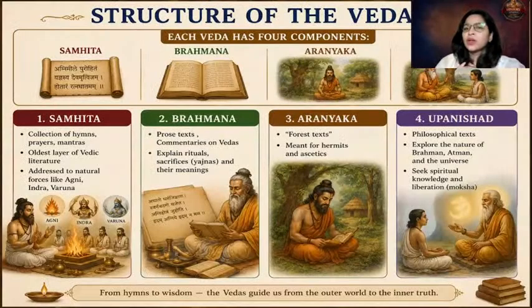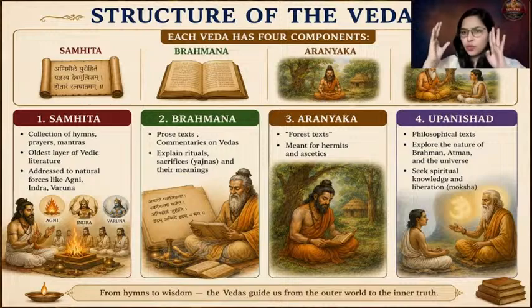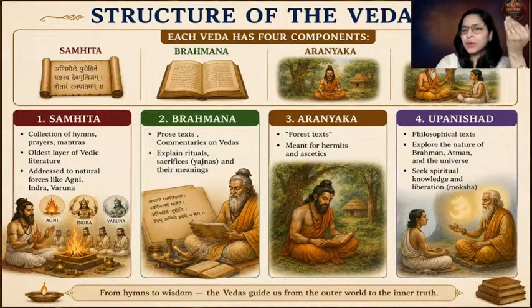Let us move ahead. Now let us try to understand the structure of Vedas. Okay, so we have four Vedas, and each Veda has four components. The first is the Samhita. Samhita means basically the primary book of Veda, like Rig Veda, Sama Veda, Yajur Veda, Atharva Veda. The primary book is the Samhita.